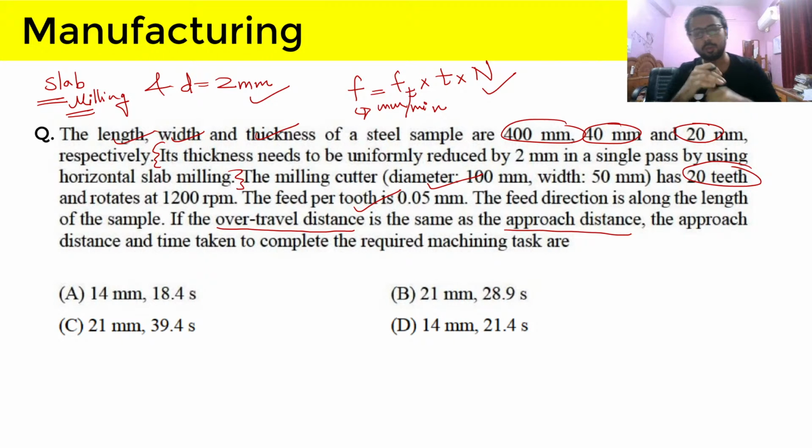You can open the milling section of your notes and see that there is a compulsory approach written. Use its formula to calculate the value. Our first part of the question will be solved via that, and after that calculate the machining time by simply using effective length divided by feed in mm per minute.